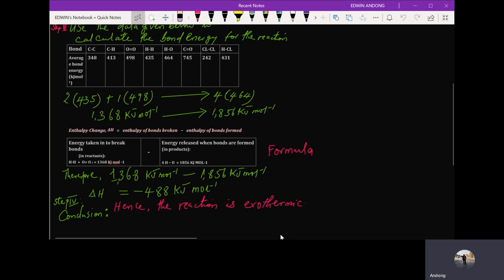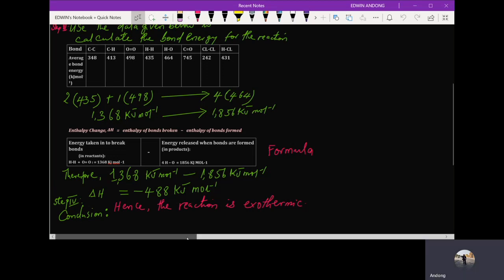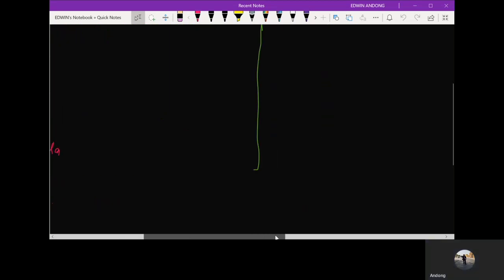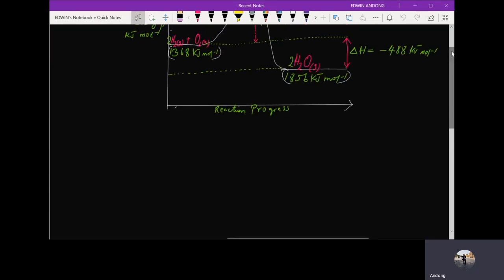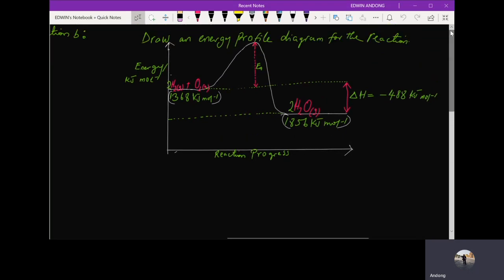In part B of this question, you were told to use this and draw an energy level diagram for the reaction. And this is the reaction. This is the energy level diagram for the reaction. If we use the total energy, we have to draw the y-axis and put it as energy in kilojoule per mole. You have to draw the x-axis and put it as reaction progress.